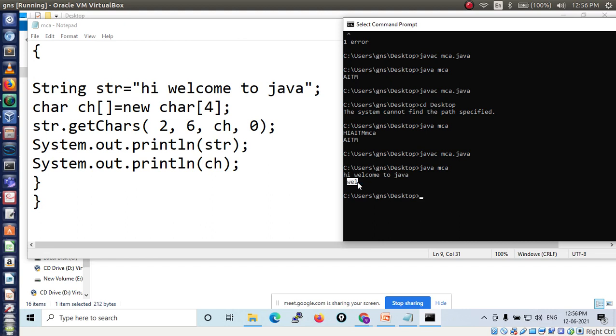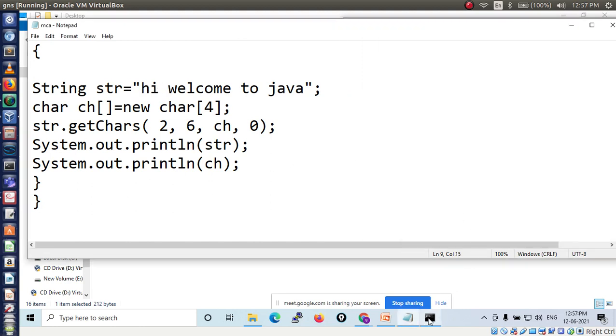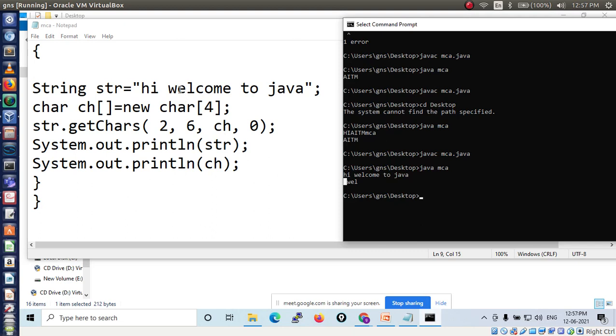So how will it print WEL? Count the index number. 0, 1, 2. So 2 is printed here. First space you are getting here. All of you zoom it. So the starting position is space. From this space it will print: 0, 1, 2, then 3, 4, 5.